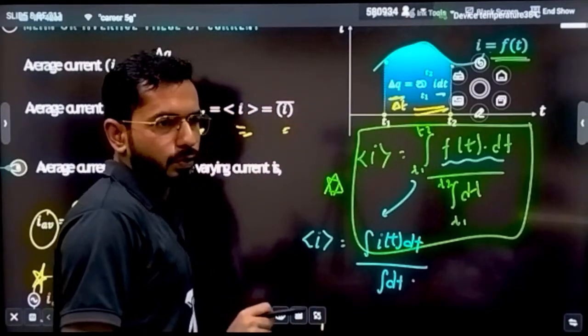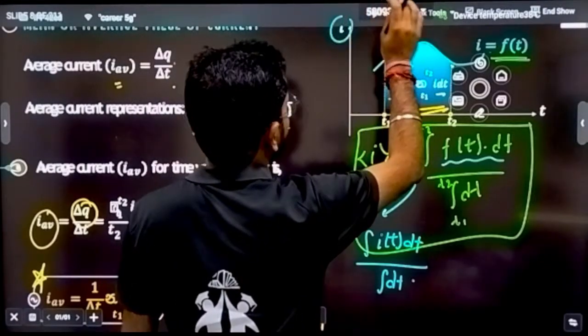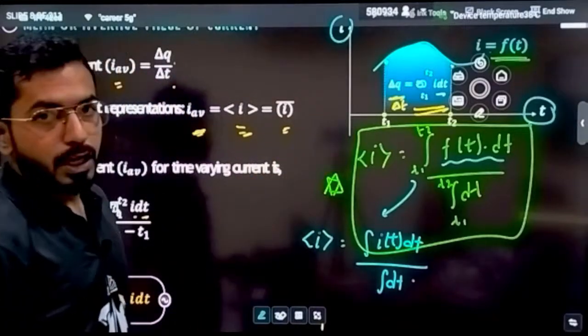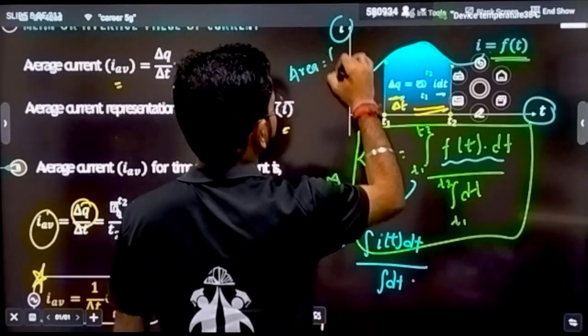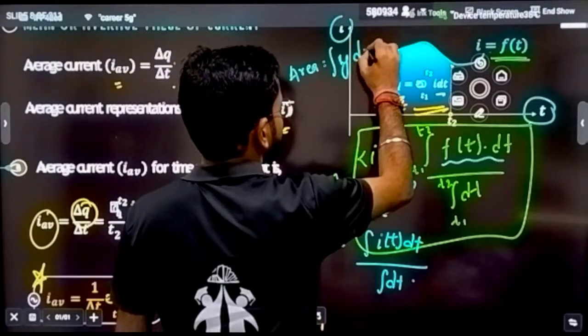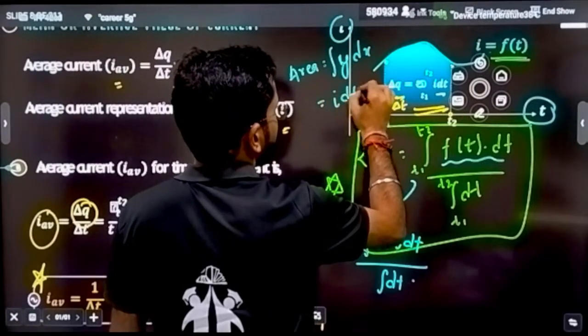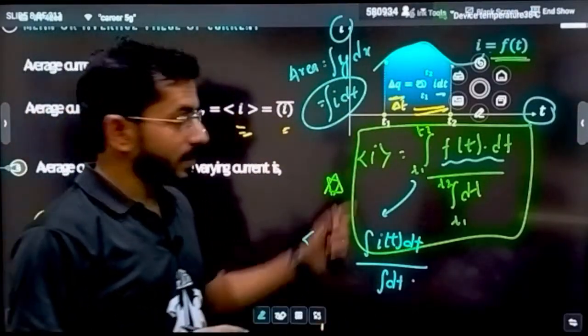But what I am trying to tell you, understand what is this curve? This is the I curve, okay, and this is what? The t axis. This one is I, this one is t. So if I ask you, tell me the area under this curve. Area can be written as what? Integration of y dx. This is the general equation. At y what is there? Current. At x what is there? Time. So can you say the area under the curve is going to give me what? I dt. And it is a universal thing.